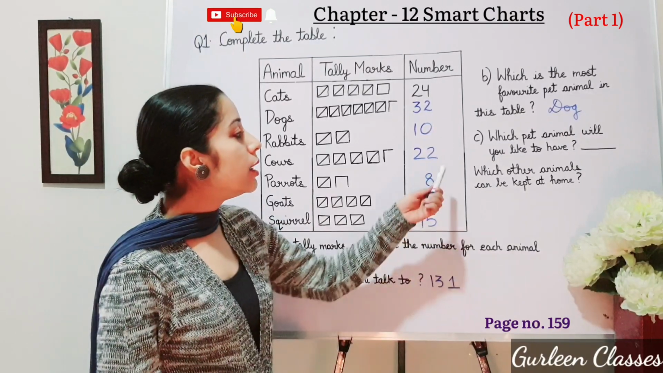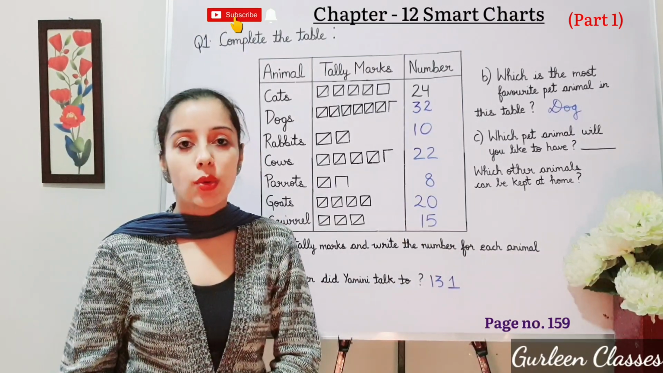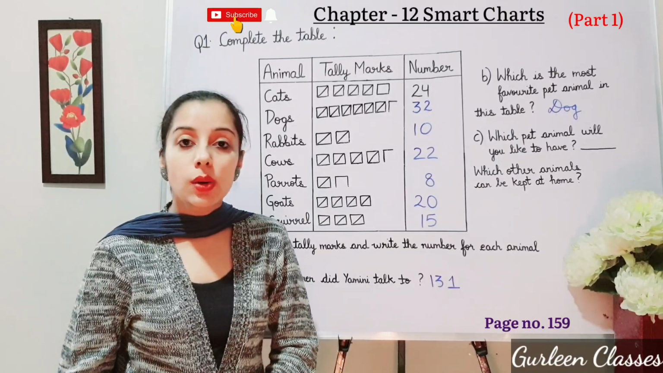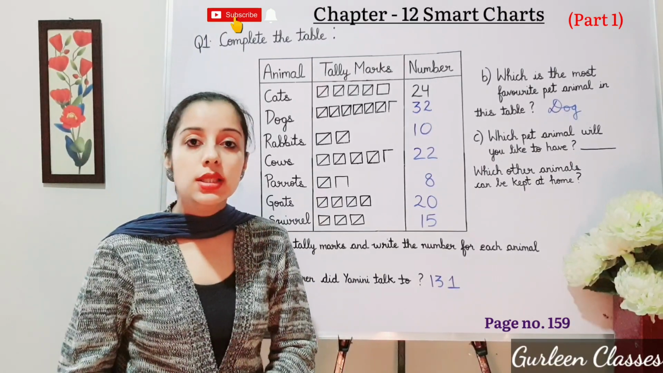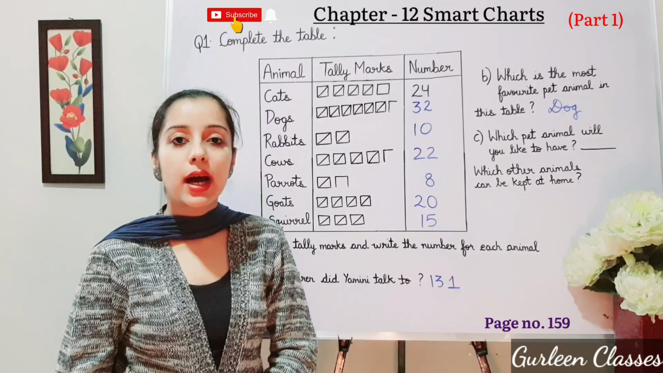Next question. Which other animals can be kept at home? So parrots, cows, horse, dogs. These are the animals which can be kept at home.